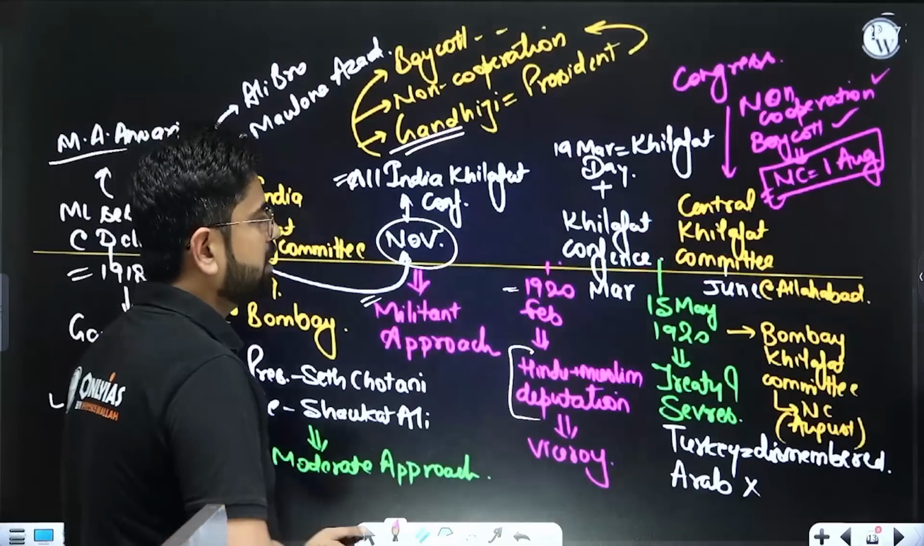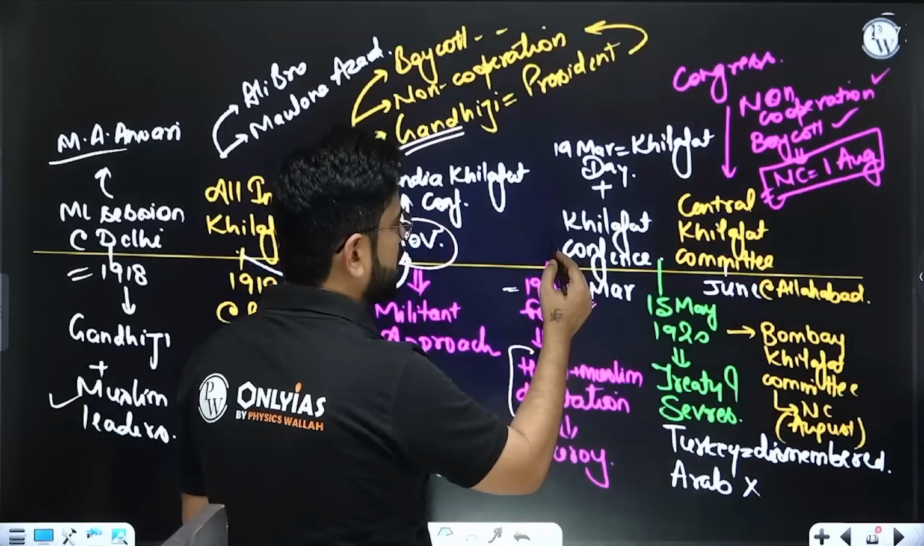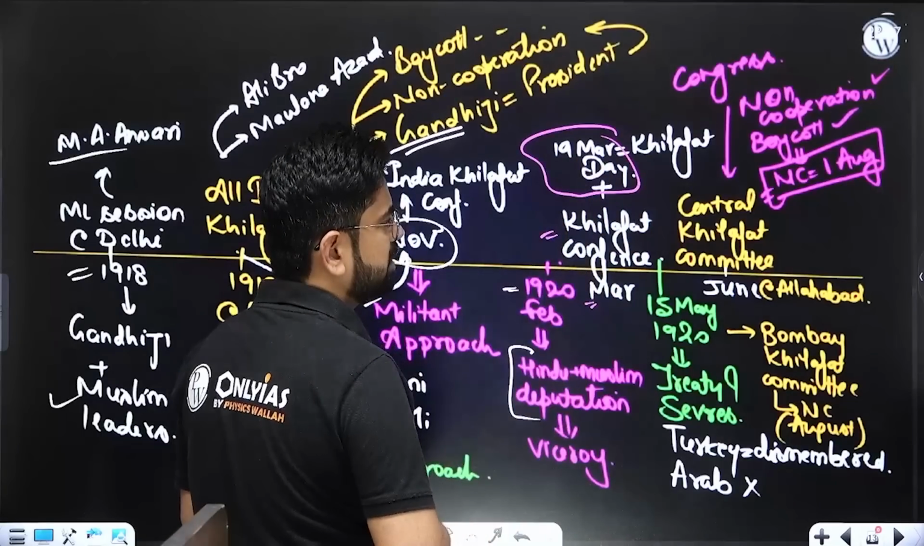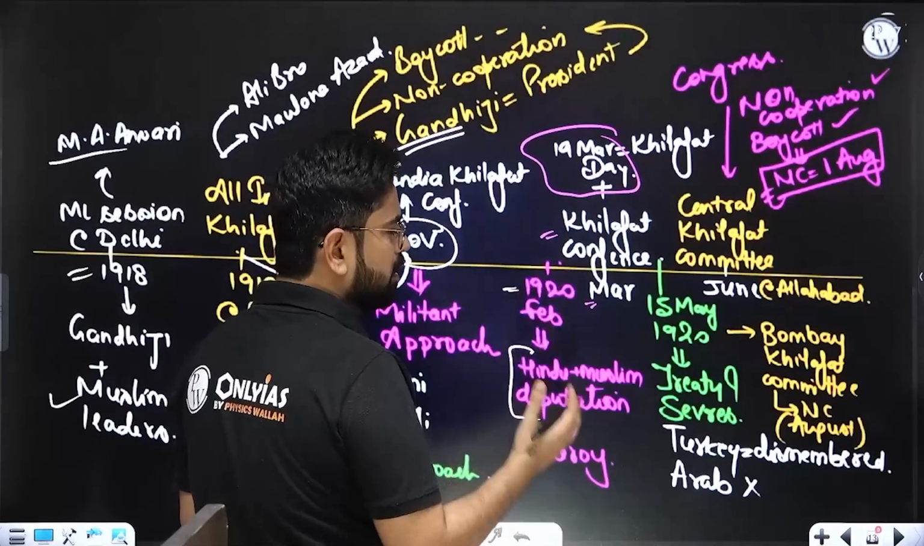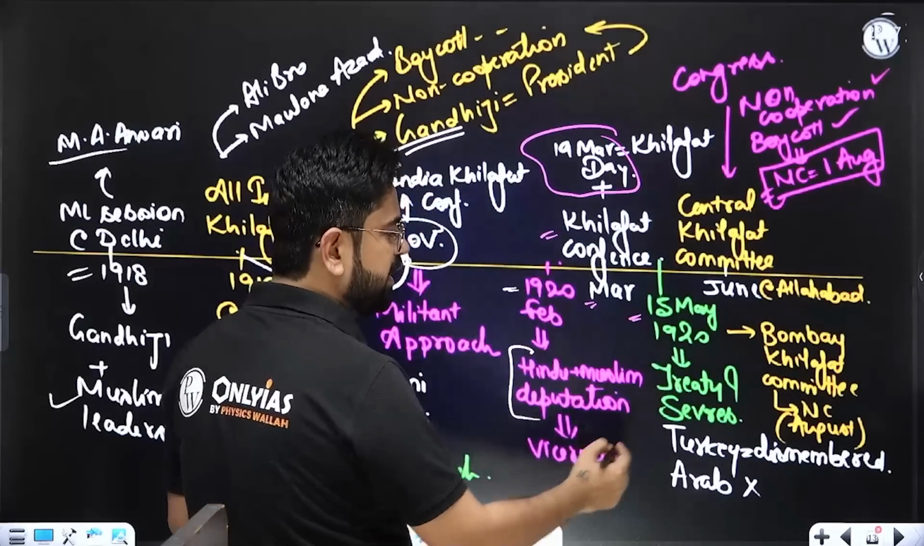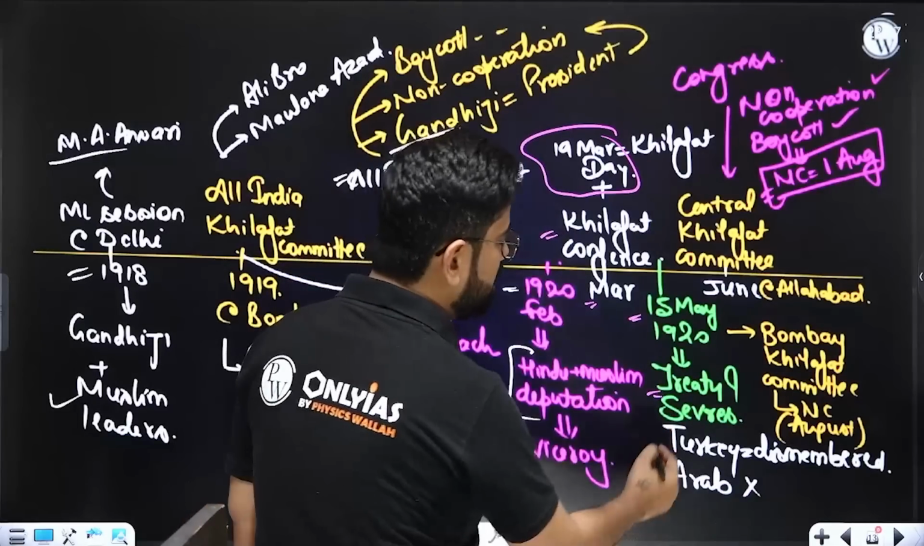Finally, in March they held the Khilafat conference, and 19th March of 1920 was celebrated as Khilafat Day. But whatever they tried, on 15th May of 1920, the Treaty of Sevres actually dismembered Turkey.